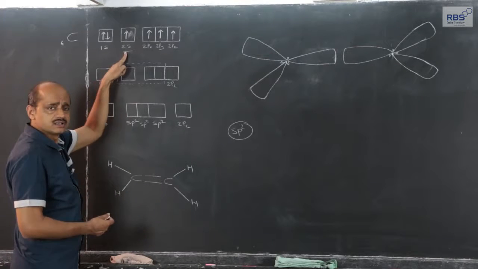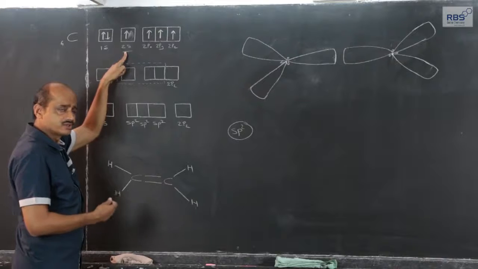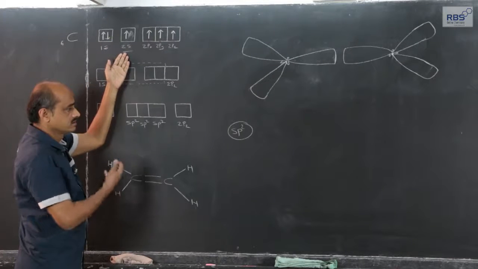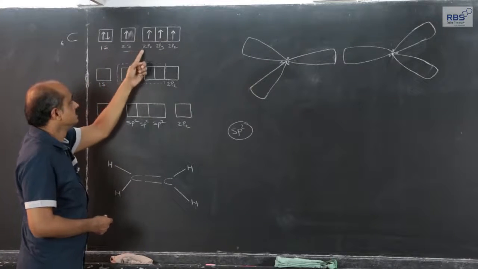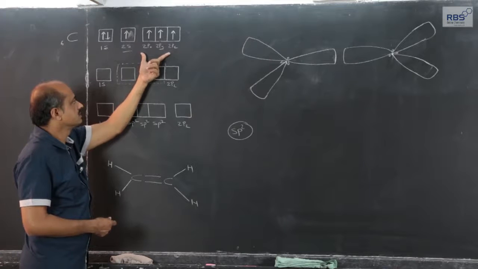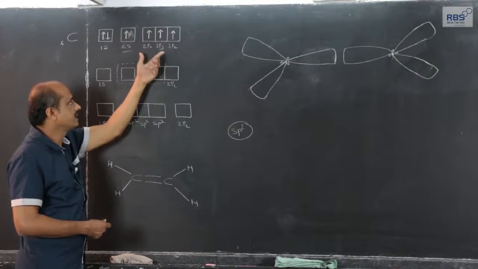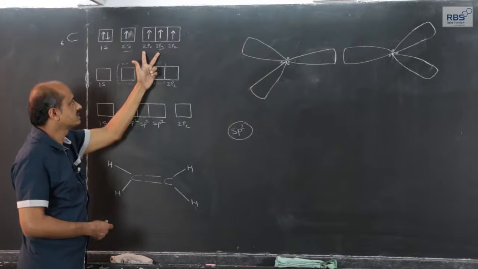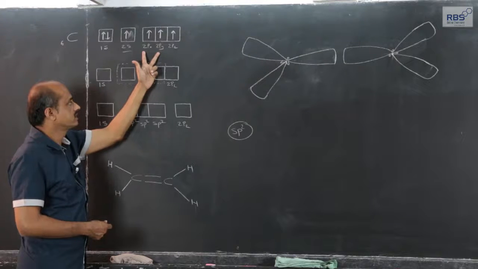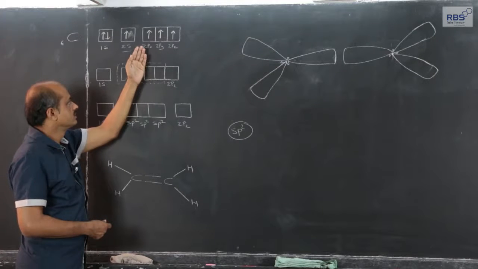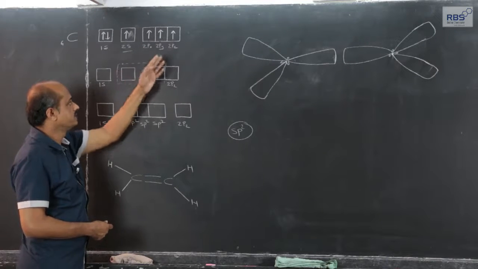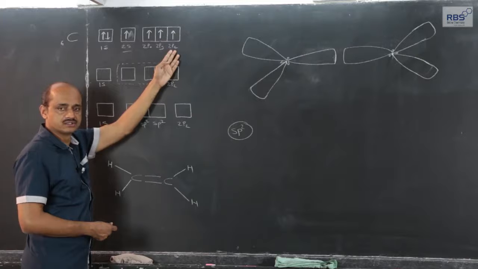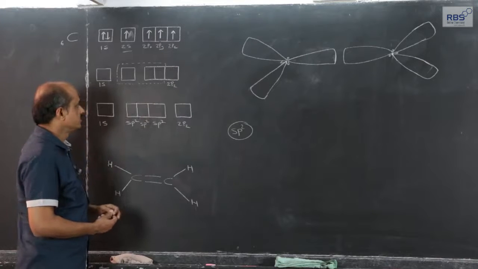The s orbital is spherical, it always gets affected because it is spherically symmetrical, the probability of electron. These 3 have a certain shape, dumbbell, and they have directional orientation. Since the approach is such that 2 directions, x and y, get affected, the orientation along the third direction does not get affected.